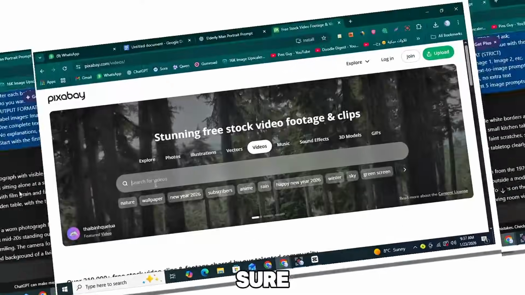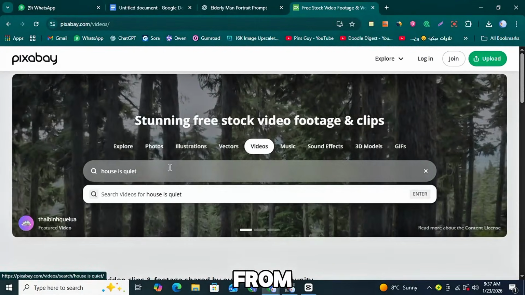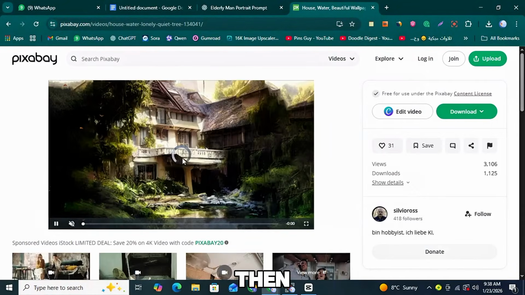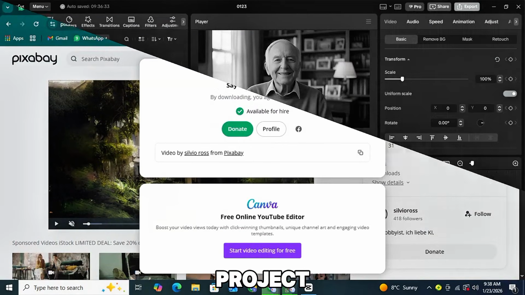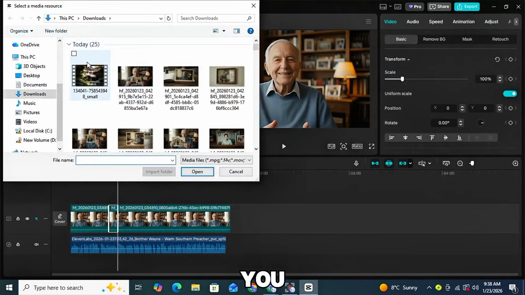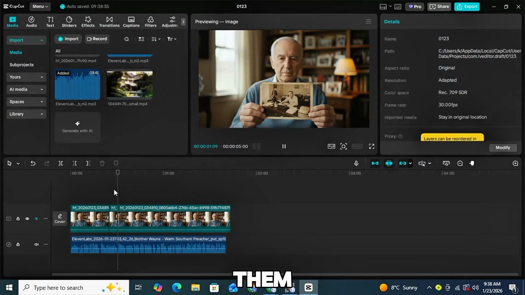If you want videos, make sure they are no copyright, which you can get from websites like Pixabay, then download and add them to your project. Replace the cut part with the video you want. For images, insert them where needed.